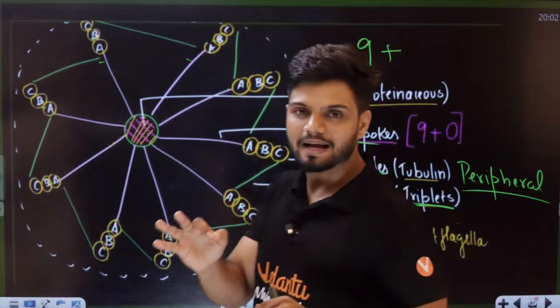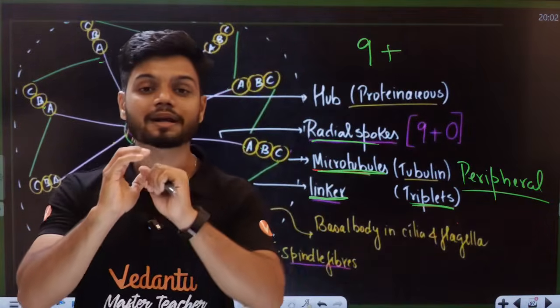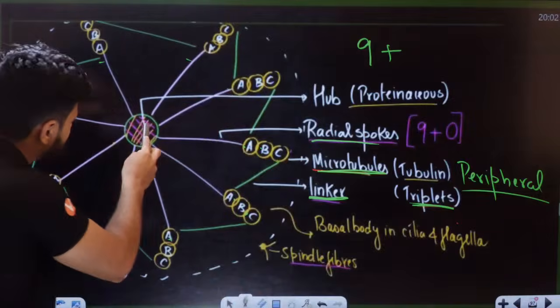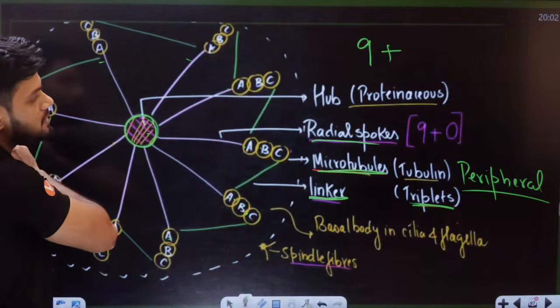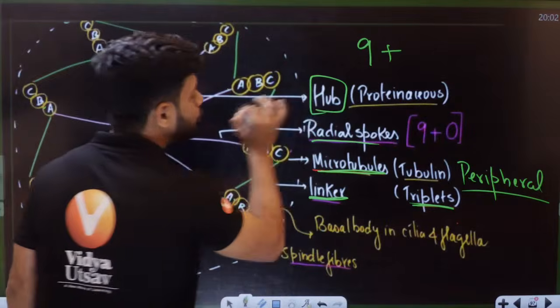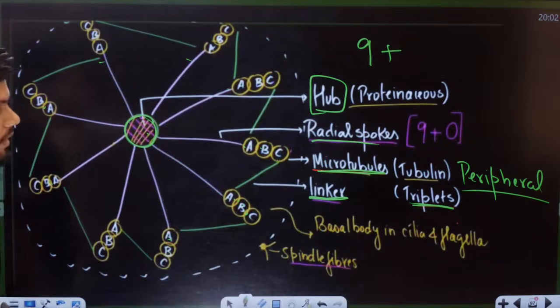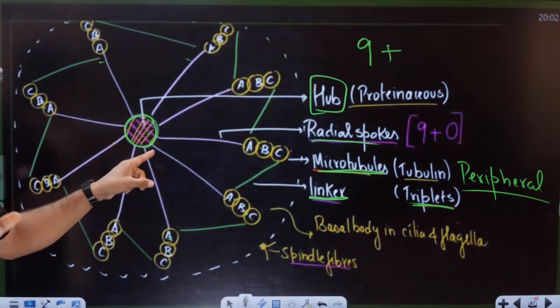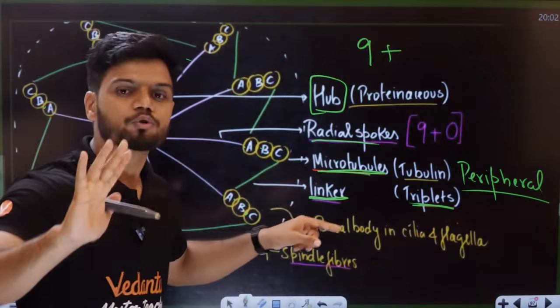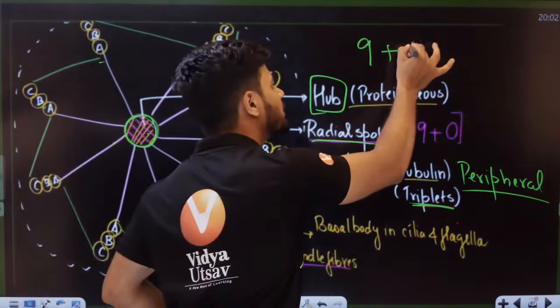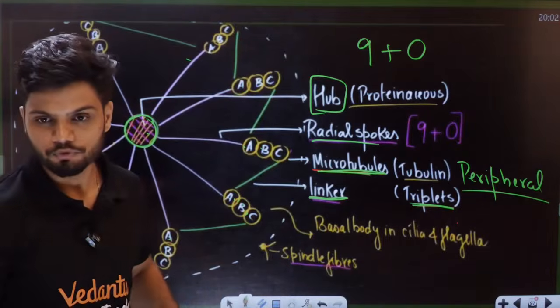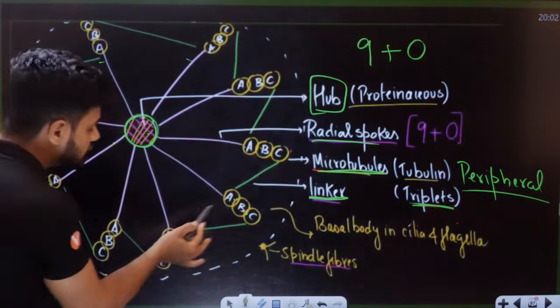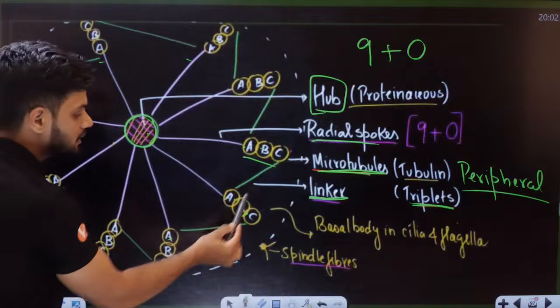Now students, here in the center, it does not have microtubule. In the center, it has a protein structure called a hub. So if inside there are no microtubules, can I tell 9 plus 0 arrangement here? All of you see 9 peripheral microtubules which are triplets.